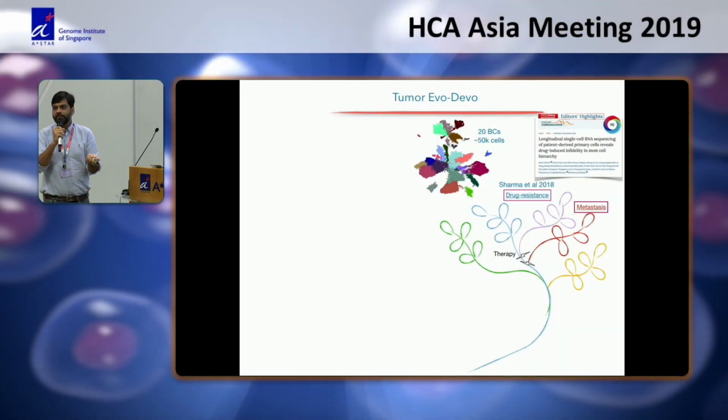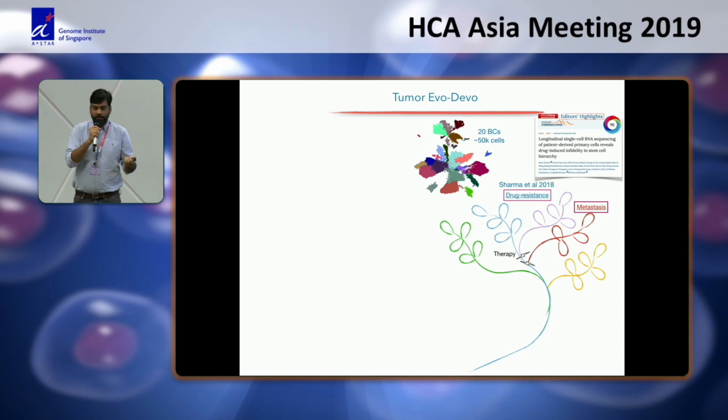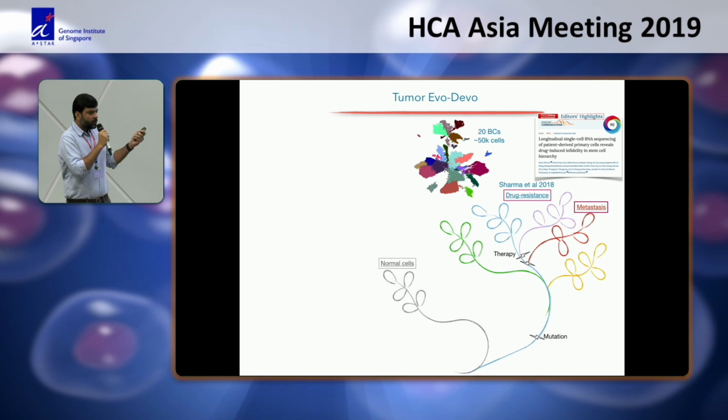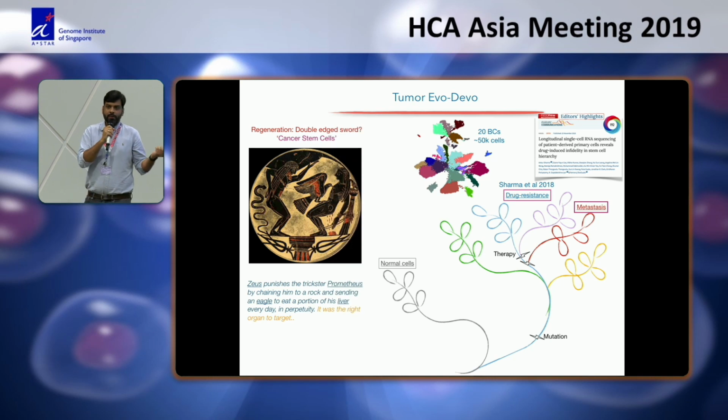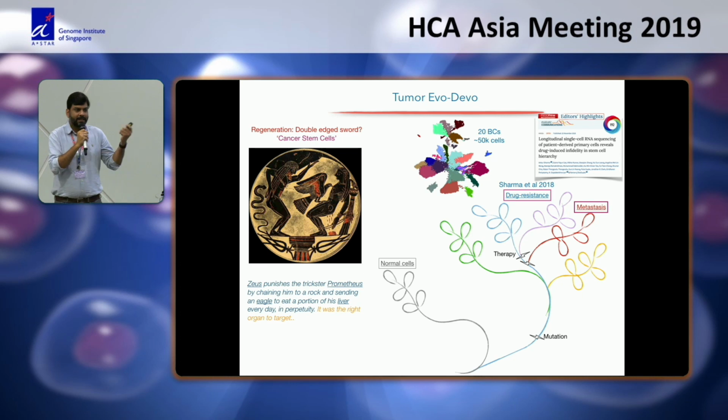It starts when a normal cell gets mutated and starts to fight for its survival in a niche which is full of immune cells which are ready to kill it, right? So we were interested in how a normal cell survives when it gets mutated in an immune system. And we thought we'll work on the liver because this is one of the best organs. It's a highly regenerative organ, and some of the hypotheses of cancer stem cells tell us that cancer is the price of regeneration which we are paying, right?